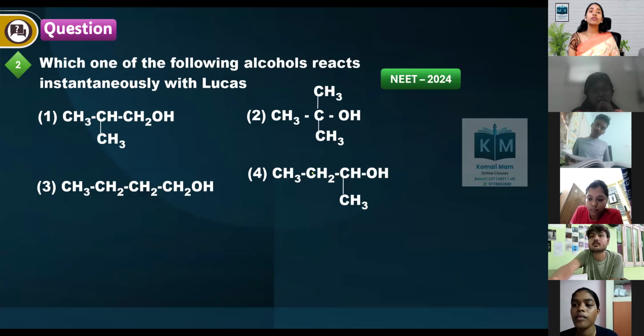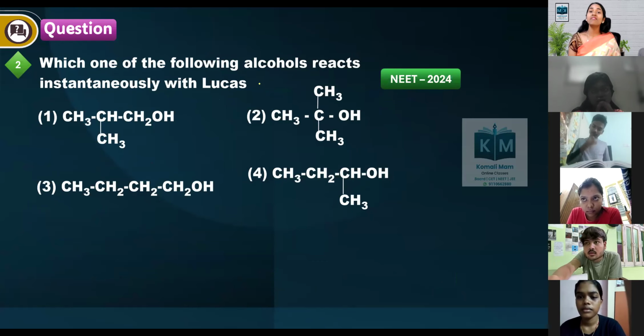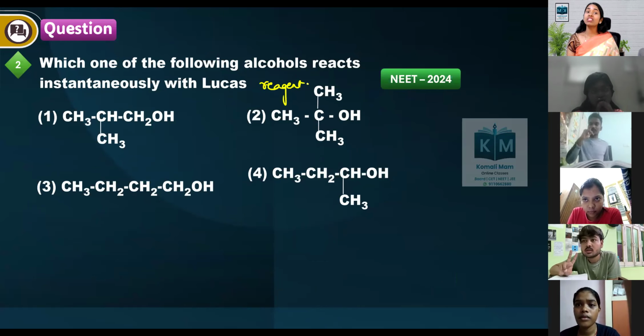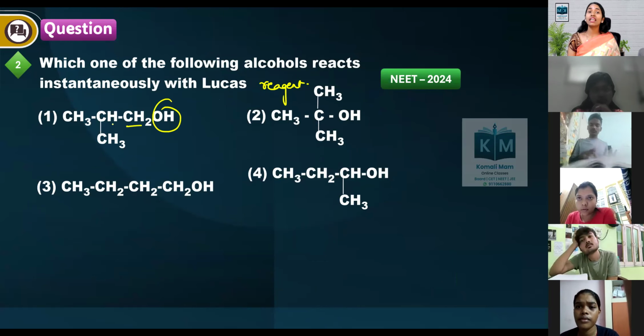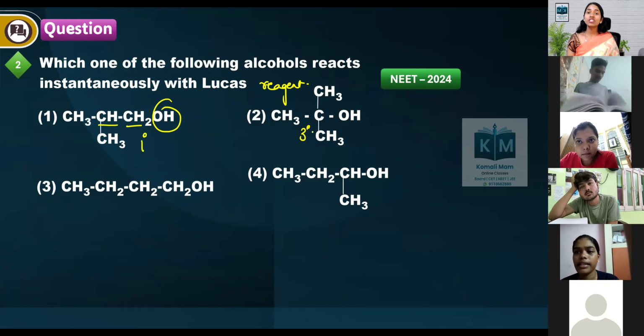Very good. Which one of the following alcohols reacts instantaneously with Lucas reagent? If OH is connected to a carbon connected with only one carbon, it is primary. If the OH-connected carbon is connected with 3 other carbons, it is a tertiary alcohol.